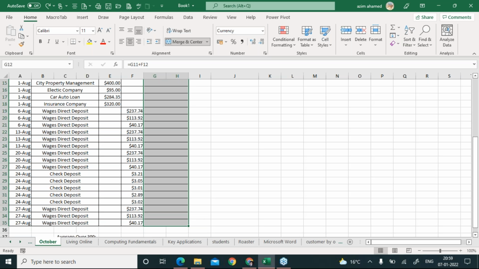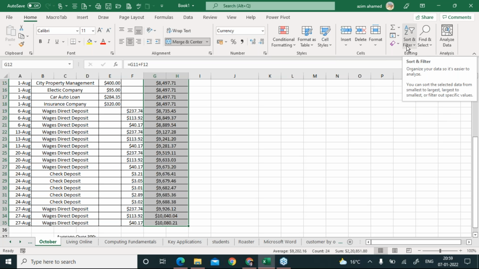Once it gets selected, inside the Home tab, you have to click on this. You know what this feature is called? Fill, everybody. This feature is called Fill. Now you have to click on this one, and if you want to fill downside, you have to click on this down, and look, the job is done.